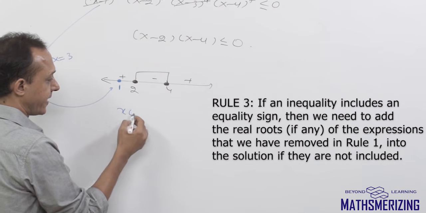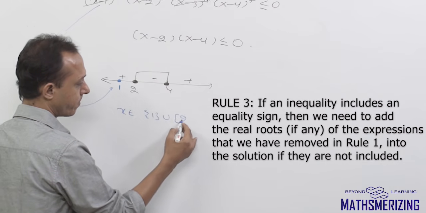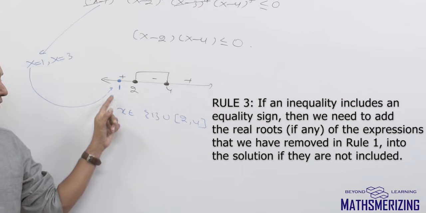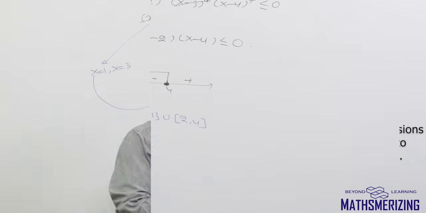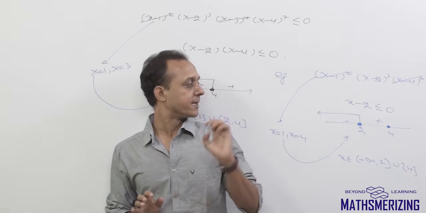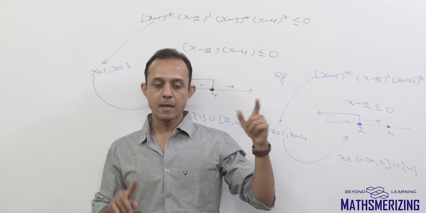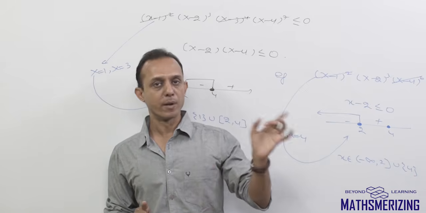So the answer to this question is x belongs to 1 union 2 to 4. So either the value of x is 1 or x lies between 2 and 4, both inclusive. There will be many questions where there is an expression that doesn't change sign. In all these questions, we need to use rule number 1, and with rule number 1, we'll use either rule number 2 or rule number 3.